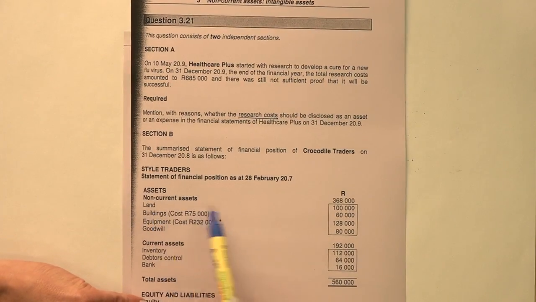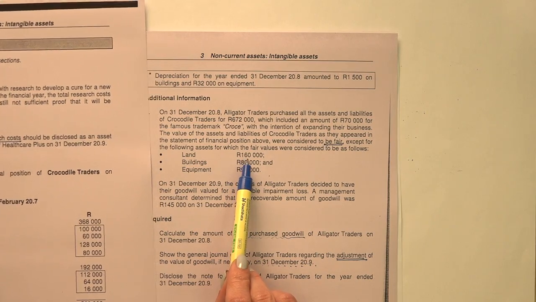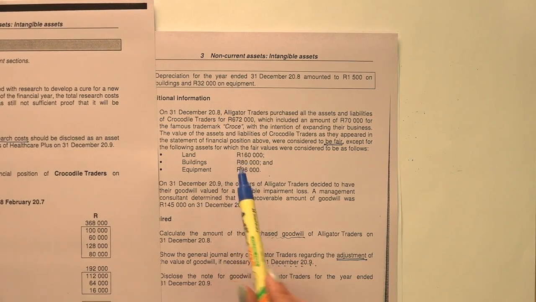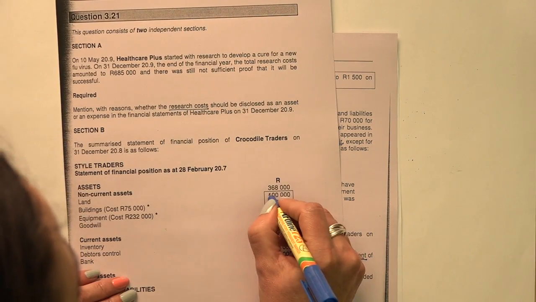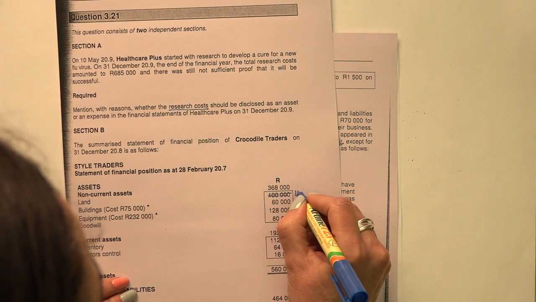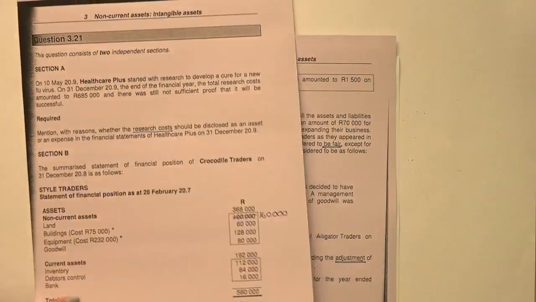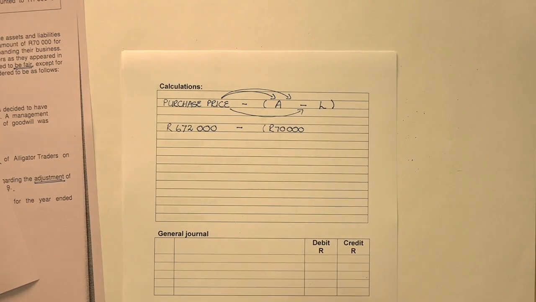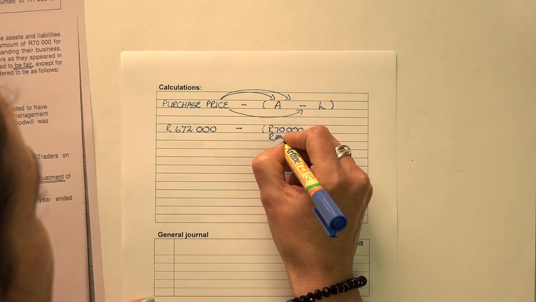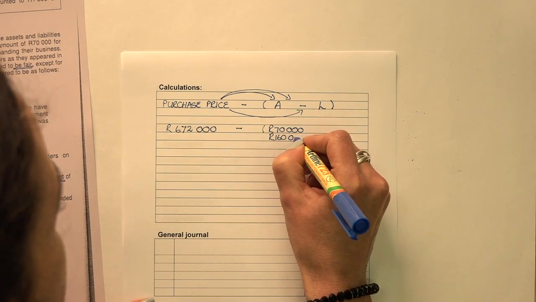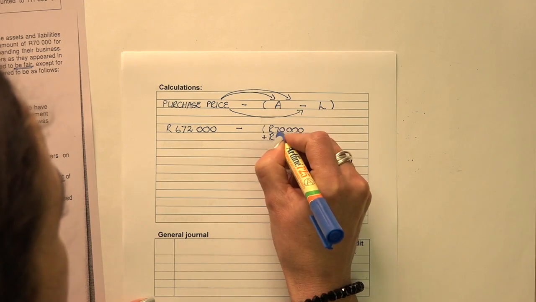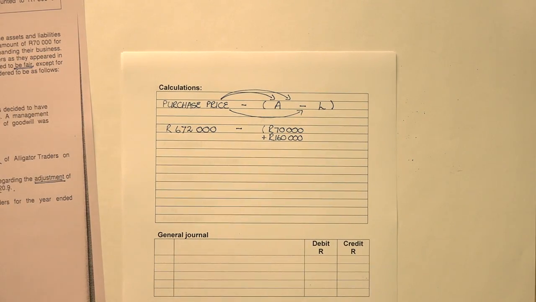For land here, you'll see we have 100,000, and for purposes of the takeover, land is not worth 100 but 160. So we're not going to take it over at 100,000, we're rather going to take it over at 160,000. So in my calculation, I can take the land of 160,000 and add that to the 70,000 for the trademark.